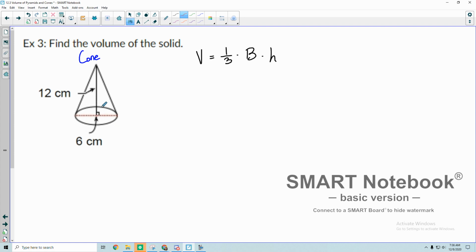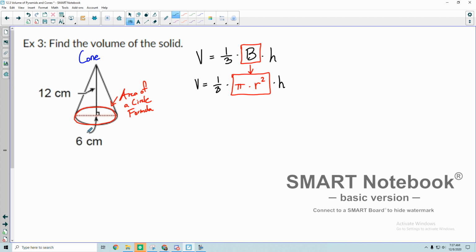But then because the base that we have is a circle, we need to know the area of a circle formula. And that's what is going to get plugged in for B. Maybe you haven't memorized it from the other videos that we've gone through, but if not, the formula for the area of a circle is pi times the radius squared. Okay, I'll bring everything else down. So 1/3 multiplied by that times the height. And then now, let's see what I get to plug into this.